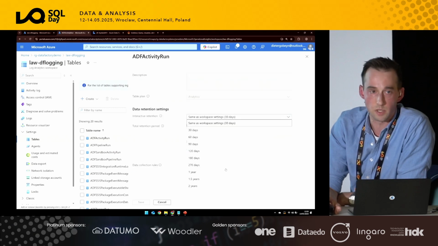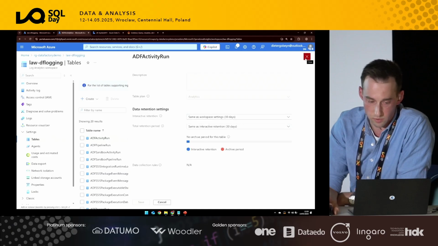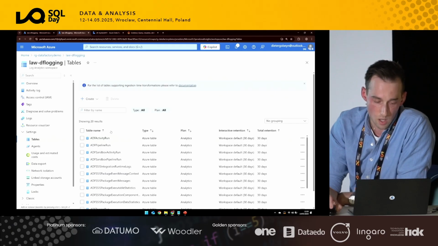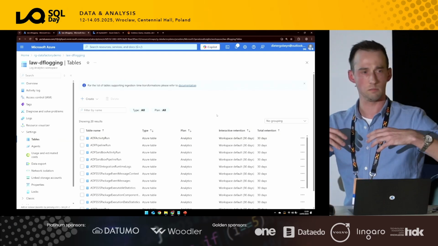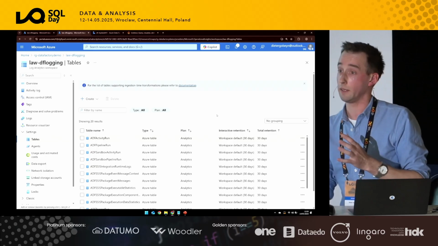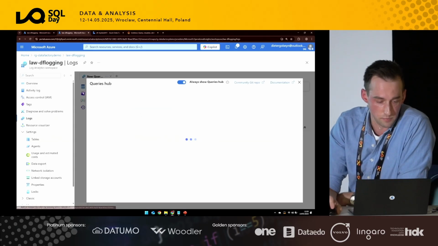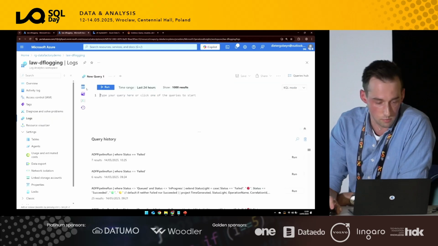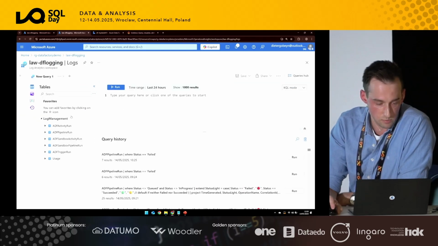How long do I want to keep them? There's also a total retention period with an archive, which is a different pricing tier. So depending on the setup, you will be charged for the total ingestion of data in, I don't know, megabytes or kilobytes, the volume, and then how long you want to retain them. So that's the charge here. And then how do we visualize them? This is really the logs part. Then you can click those open here. Again, we see those very similar logs here.